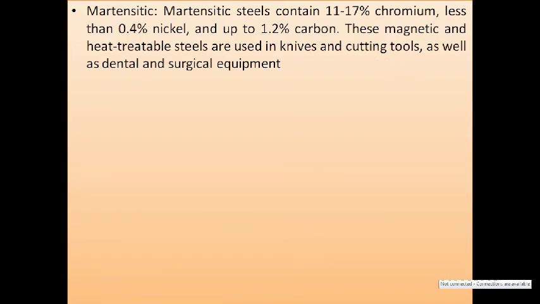Last one is martensitic. Martensitic steels contain 11 to 17% of chromium, less than 0.0% of nickel, and up to 1.2% of carbon. These are magnetic and heat treatable steels used in knives and cutting tools as well as dental and surgical equipment. So it is an important one.